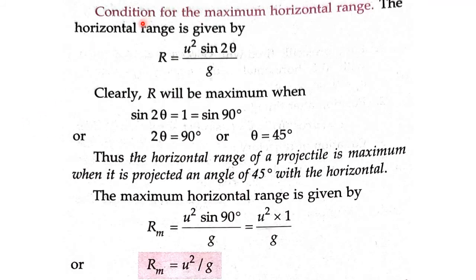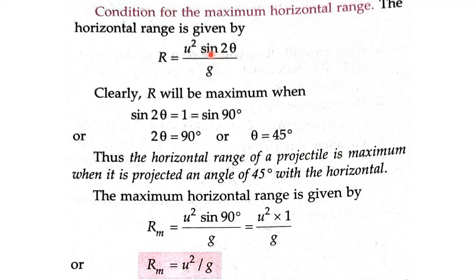So we have to find the condition for the maximum horizontal range. Now we know the horizontal range, R equals u square sine 2 theta by g.